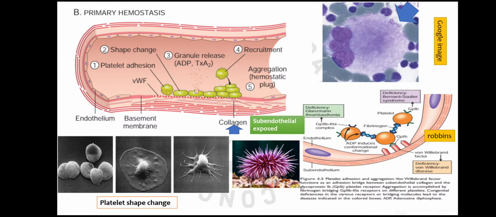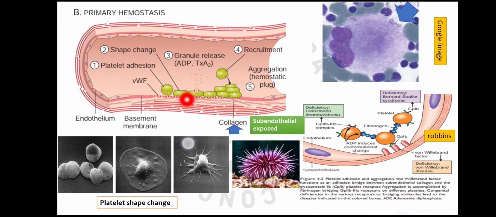And another thing that occurs is the change of shape of the platelet. So normally the platelets are anucleate, disc shaped, rounded. This is an electron microscopy picture showing these platelets. But when the activation of platelets occurs, that is when the shape change occurs, then it flattens out, and it has various spiky protrusions on its surface like a sea urchin.